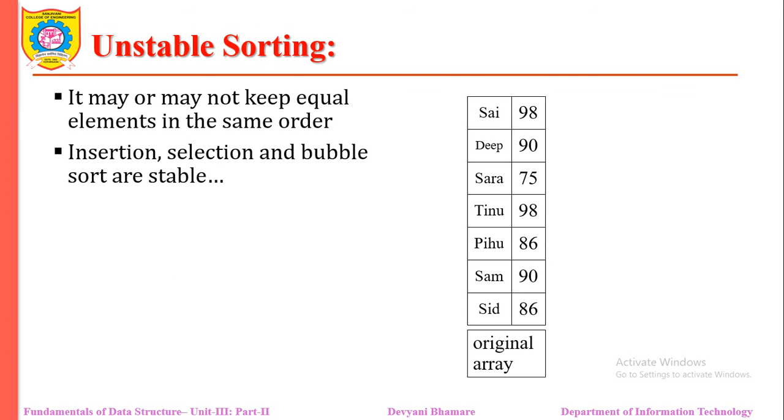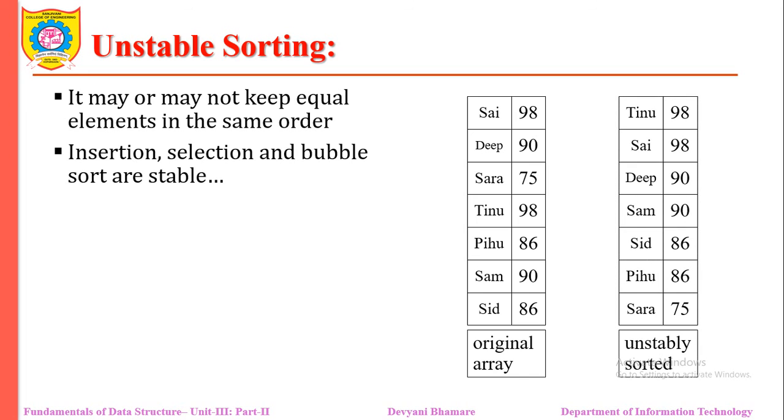Unstable sort means that elements may or may not keep the equal elements in the same order as they occur in the input sequence. Selection, insertion and bubble sort are called stable sorting techniques.